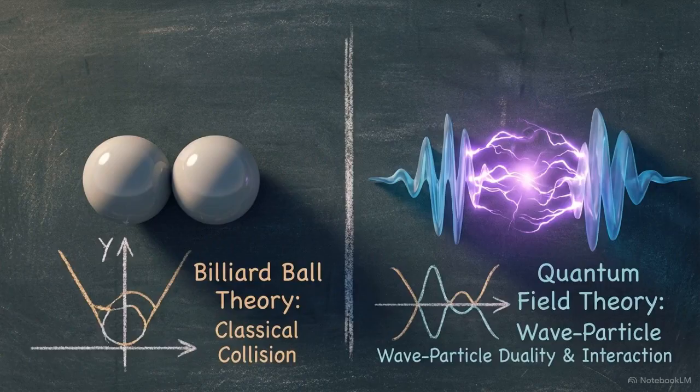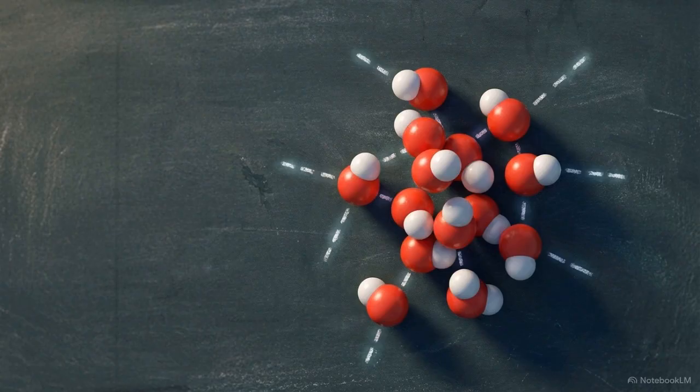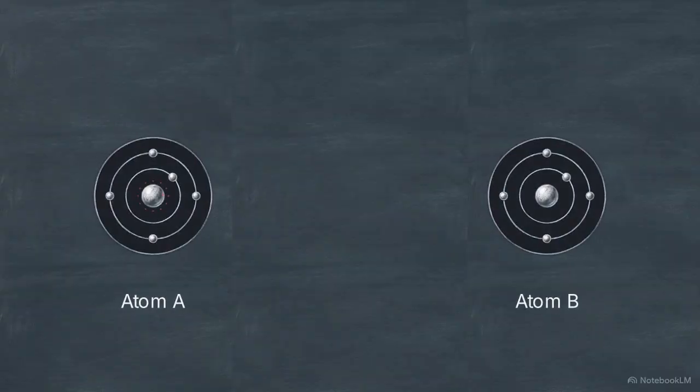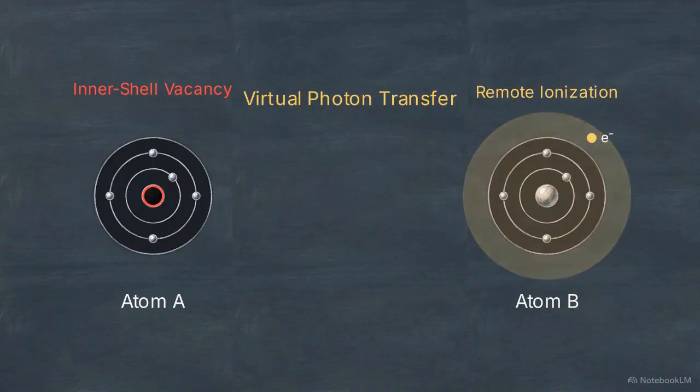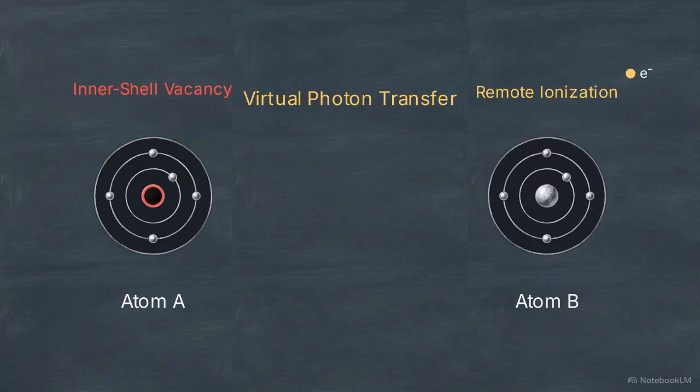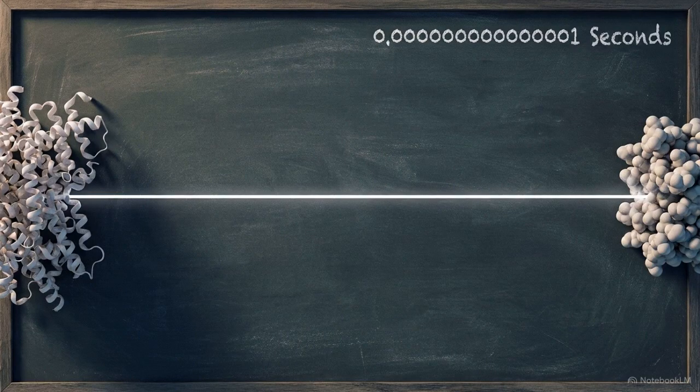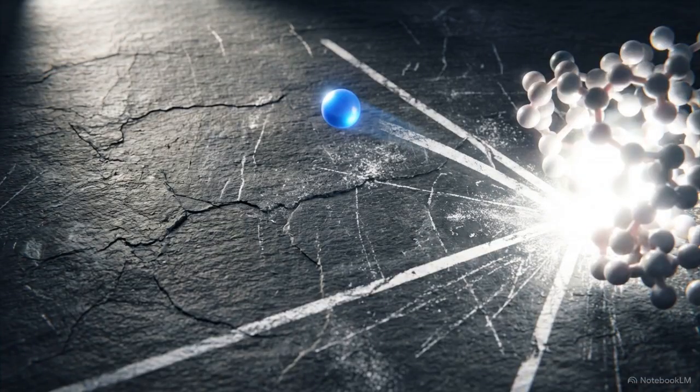Collision theory assumes that chemical reactions are strictly localized events occurring only between molecules in direct physical contact. Quantum mechanics dictates otherwise. In weakly bound systems like water clusters and biological macromolecules, we observe interatomic Coulombic decay, or ICD. When an inner shell electron vacancy occurs in one atom, the energy is transferred to a completely separate neighboring atom via a classical dipole-dipole interaction, essentially the transfer of a virtual photon. ICD operates across physical distance on a femtosecond timescale. It frequently results in the ionization of the distant atom without any physical impact between the two.